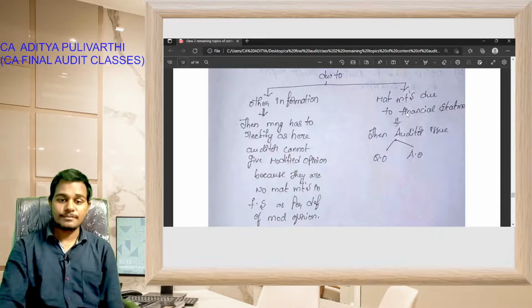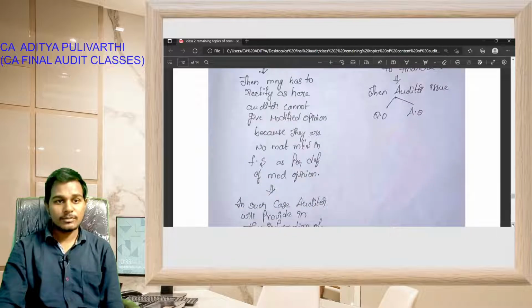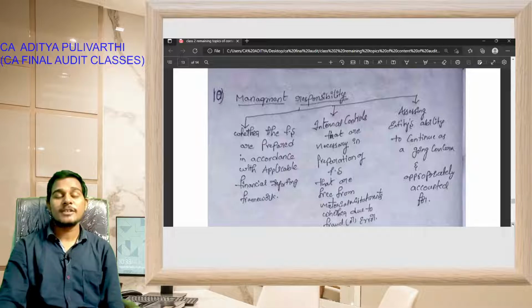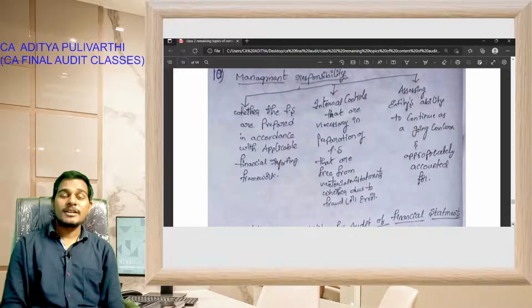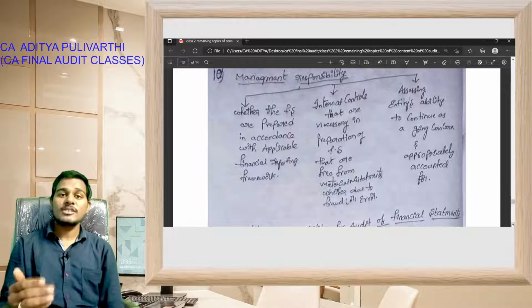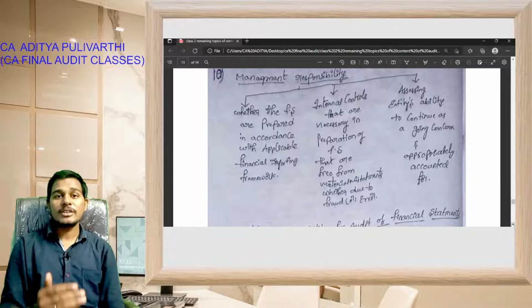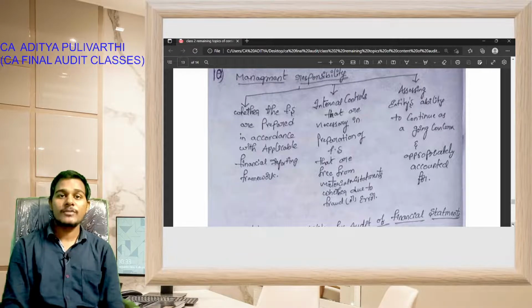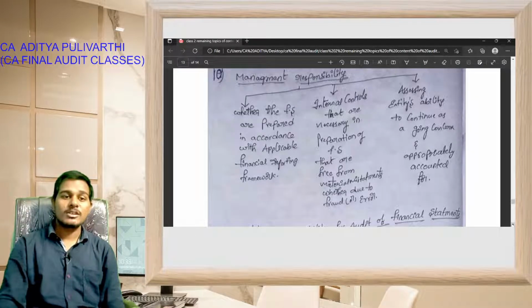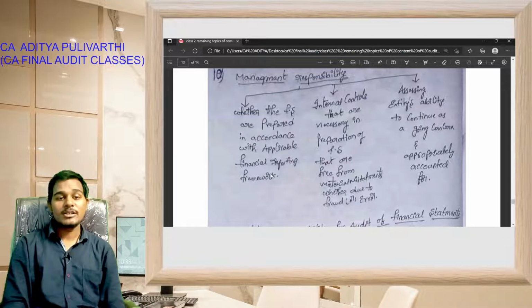Okay students, let's see point number 10, that is management responsibility. See, the management responsibilities are of three types. The first point is whether the financial statements are prepared in accordance with the applicable financial reporting framework.